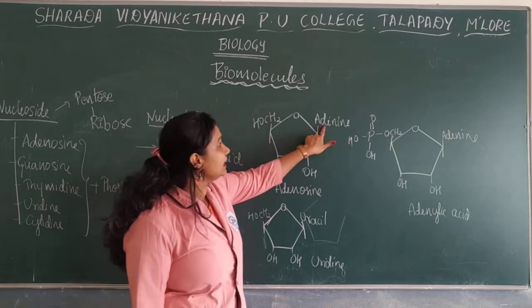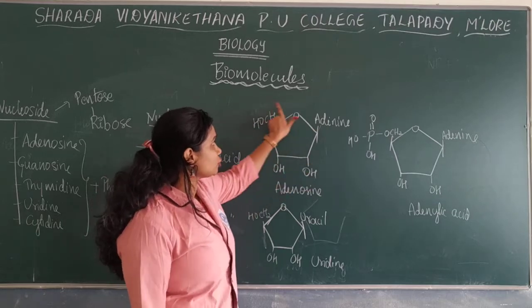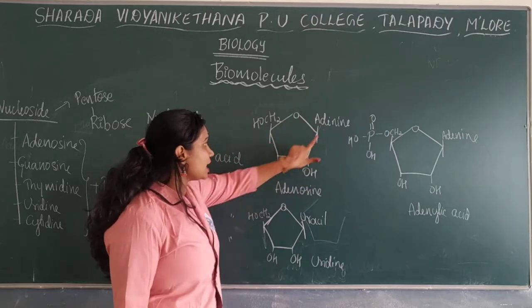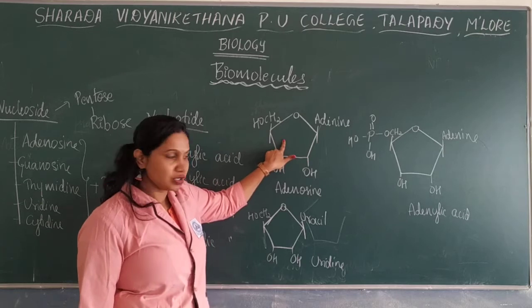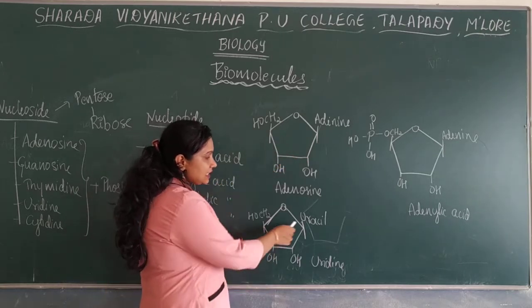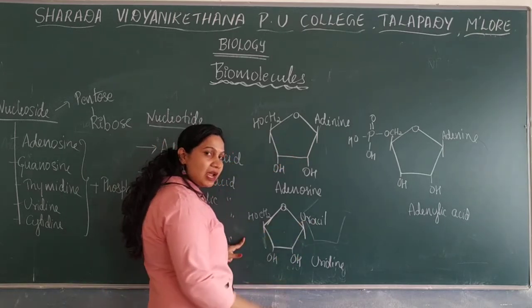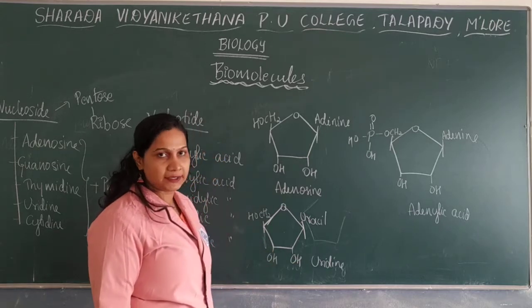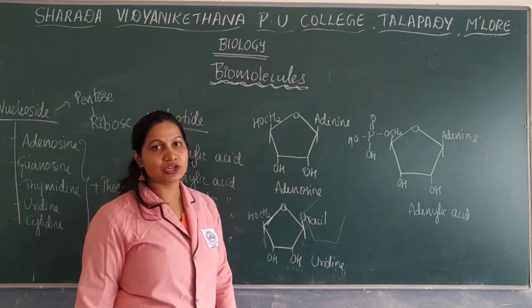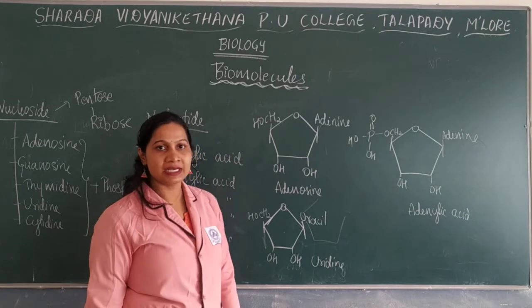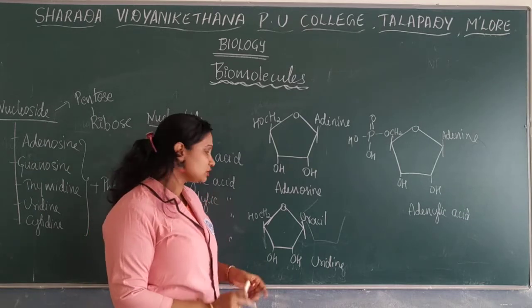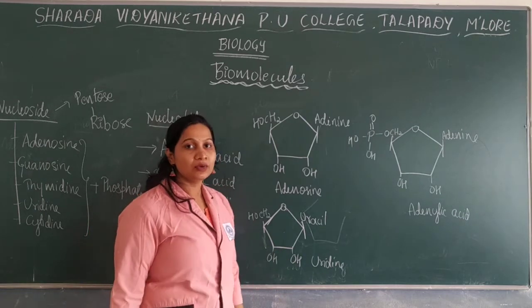Adenine plus ribose sugar forms adenosine, and this is uracil plus ribose sugar, which forms uridine. Ribose is a 5 carbon containing sugar, a monosaccharide.